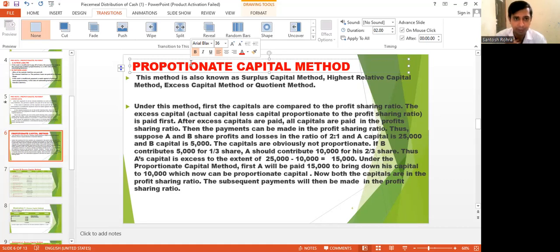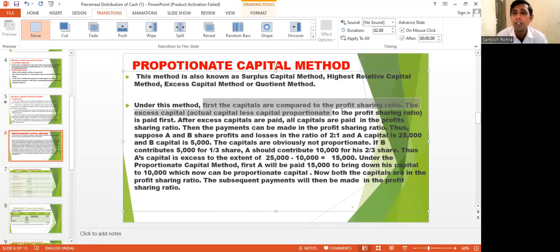Under this method, first the capitals are compared with the profit sharing ratio. The first step is to check whether the partners' capital is as per the profit sharing ratio which they are getting or not. If not, then there will be excess capital.